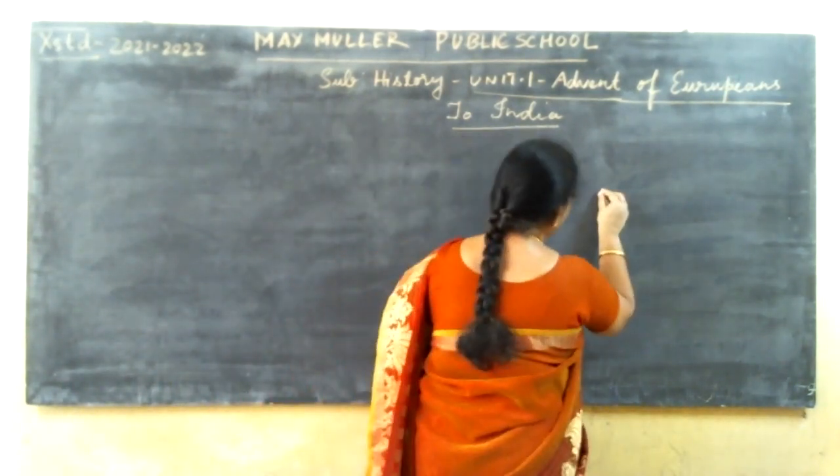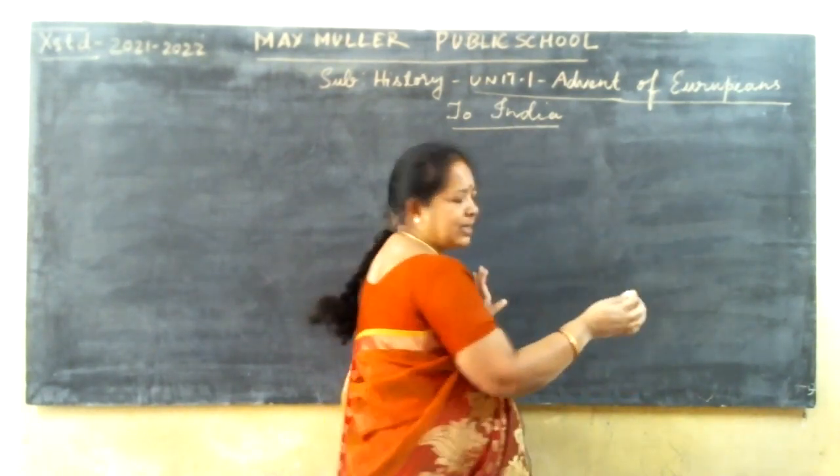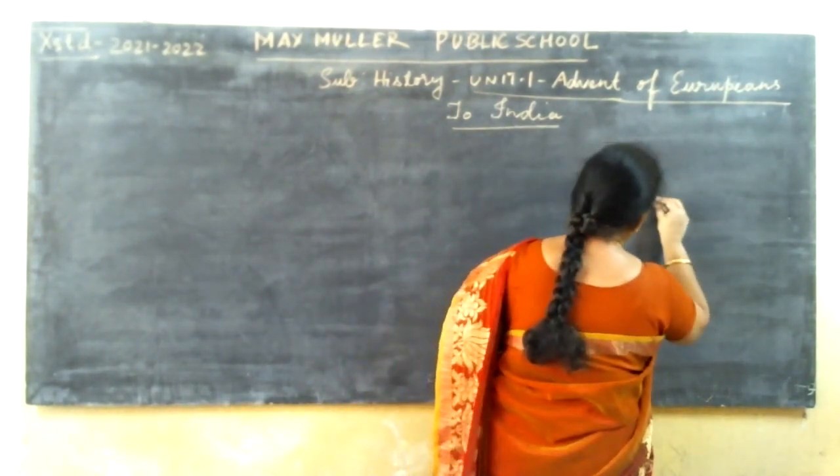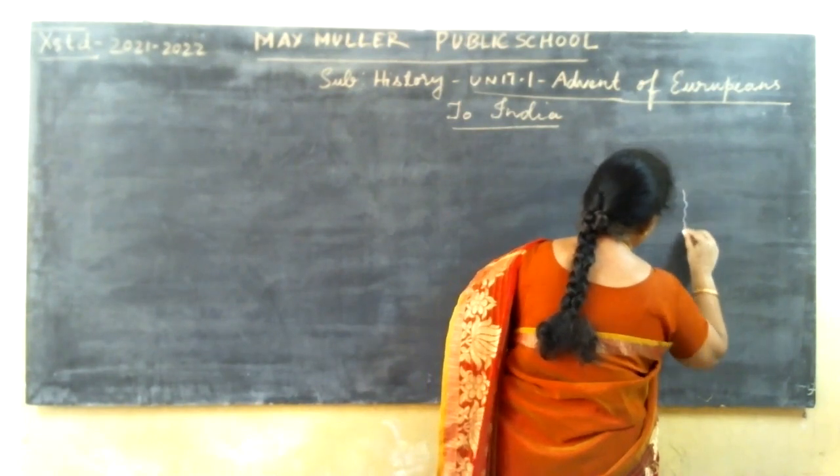So here it comes on the eastern side. So I would like to draw this portion.